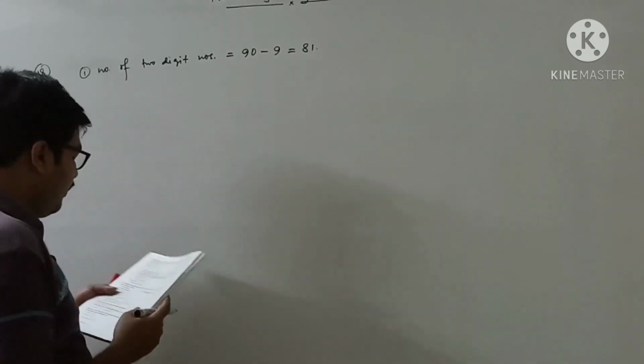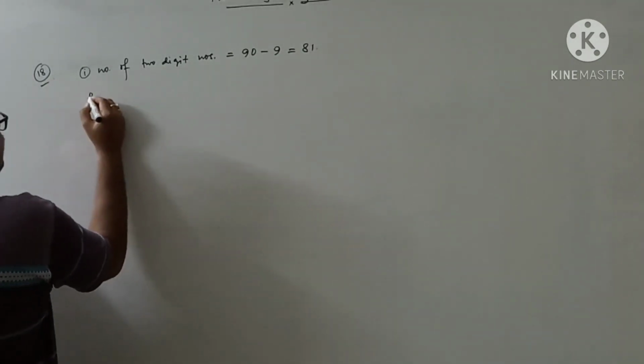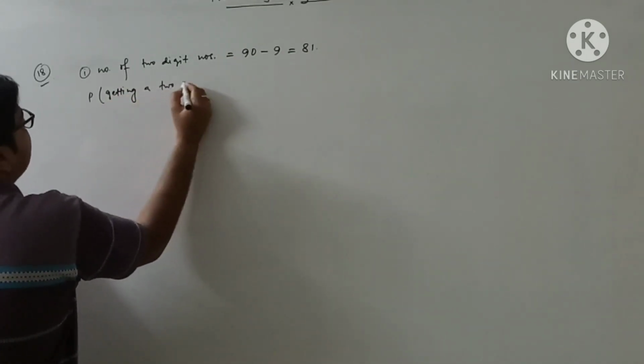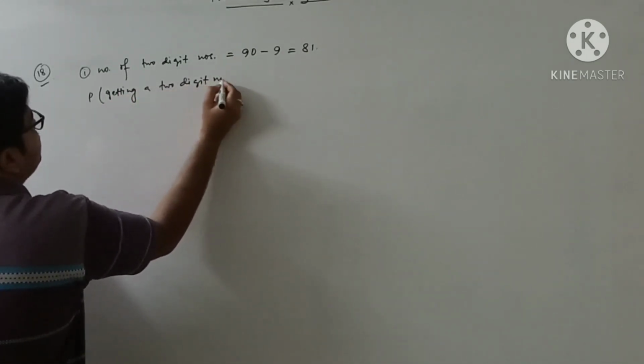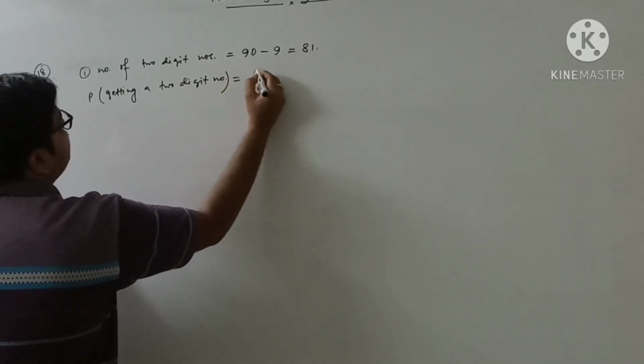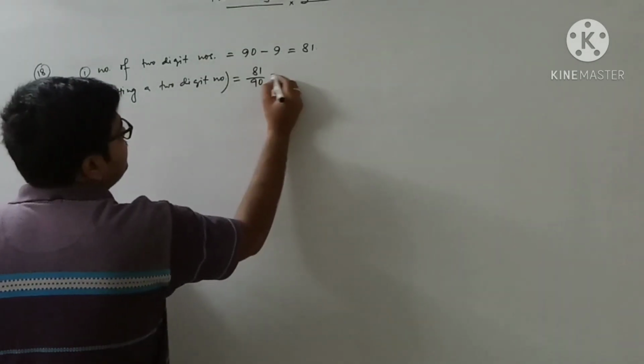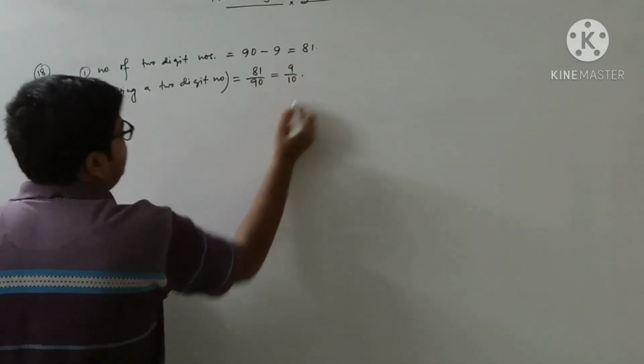Now we will find the probability of getting a 2-digit number. There are 81 2-digit numbers out of 90. So 81 by 90, which is 9 by 10.